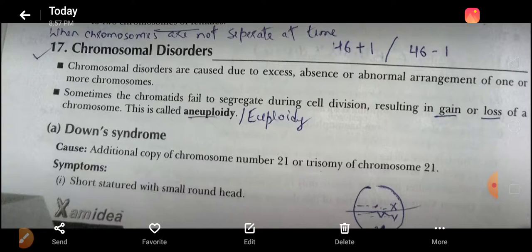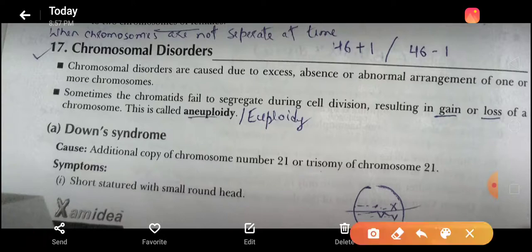So children, chromosomal disorders, as you can see on your screen, are caused due to excess, that is an additional copy of a chromosome, absence, that is loss of a chromosome, or abnormal arrangement of one or more chromosomes. So three conditions are there: the first is excess, second absence, and third abnormal arrangement.